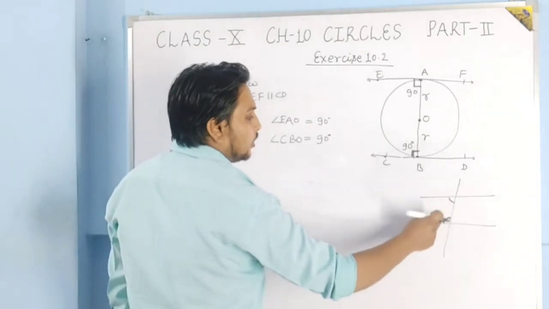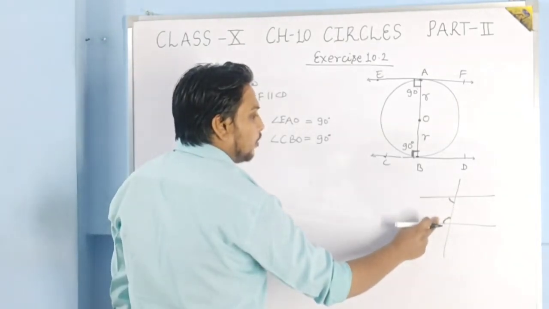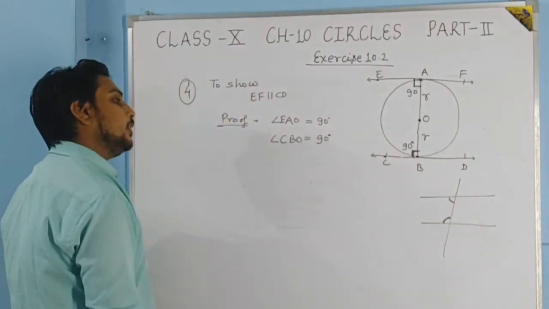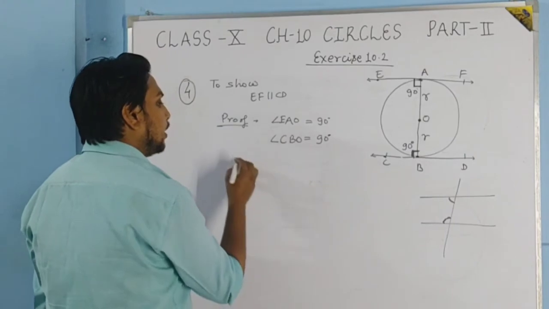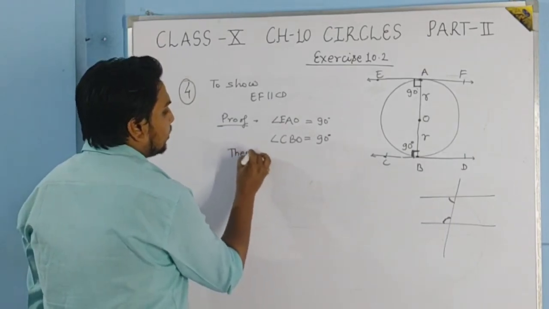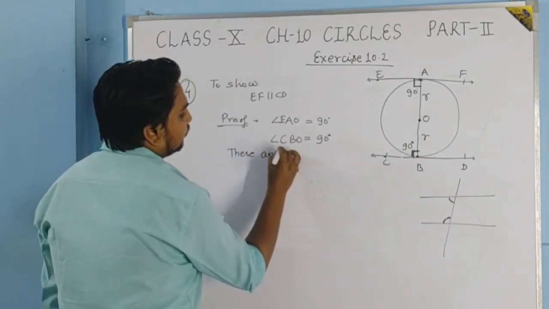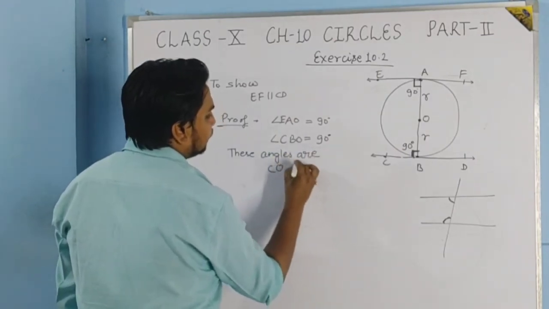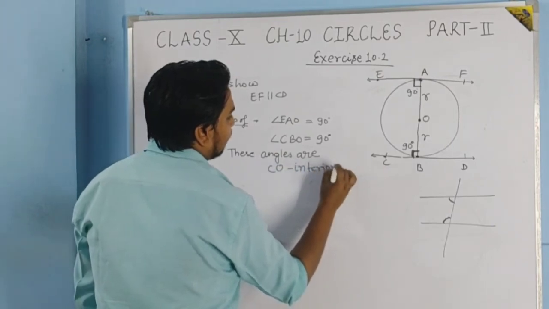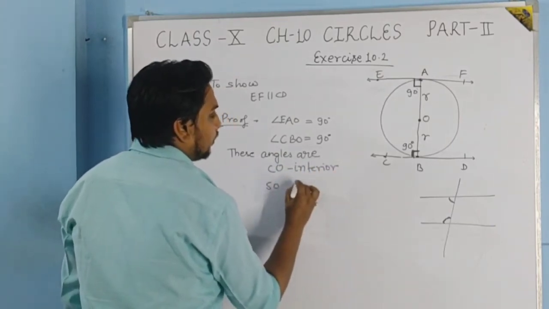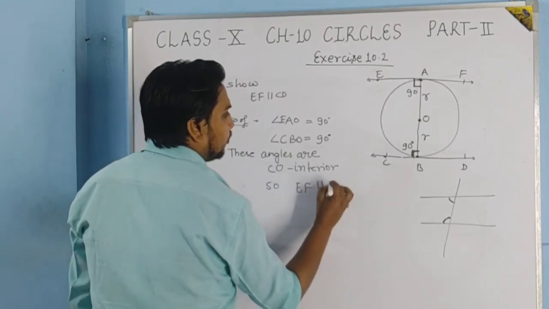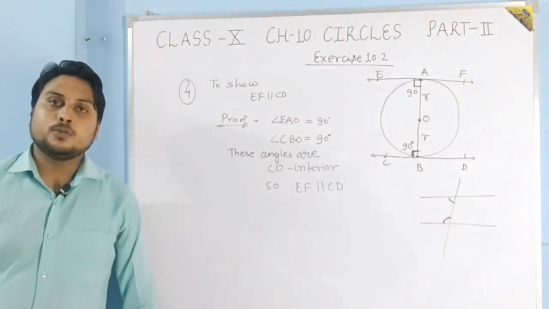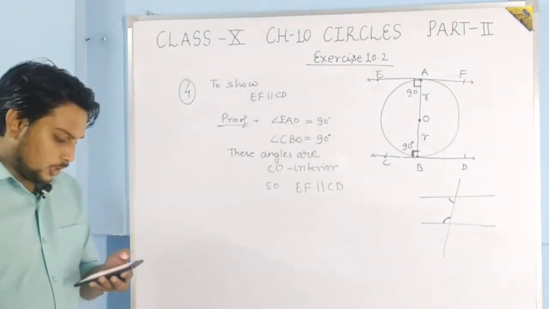Because they are the angle of what? Co-interior. Okay, so if the sum of co-interior angles is 180 degrees, then the lines will be parallel. So here also these angles are co-interior. Okay, so EF will be parallel to what? CD. Okay students, this much only you have to write in the proof of this question. Just note it down.